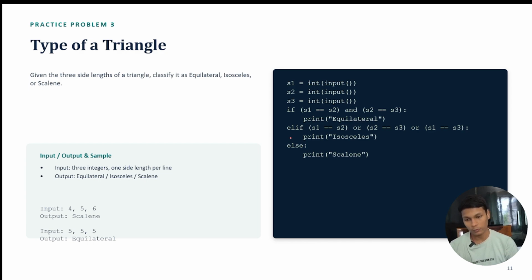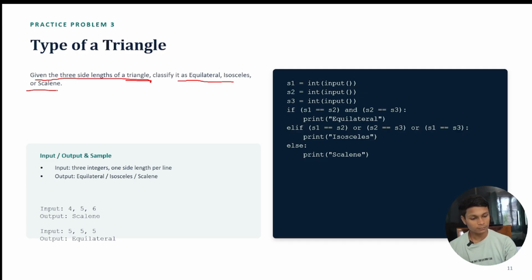So what are the types of triangle? There are three types of triangle. First is equilateral, second is isosceles, and third is scalene triangle. In this question, we are going to give the three side lengths of a triangle, and we are going to clarify whether it's an equilateral triangle, isosceles triangle, or a scalene triangle.